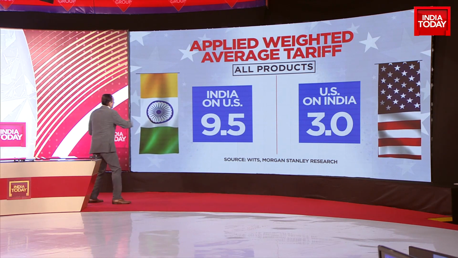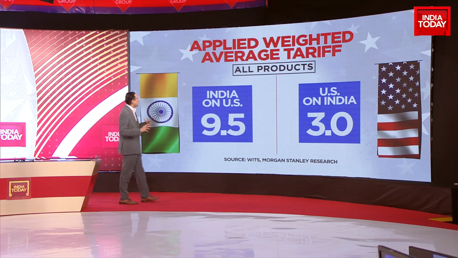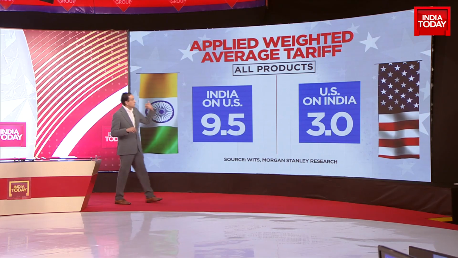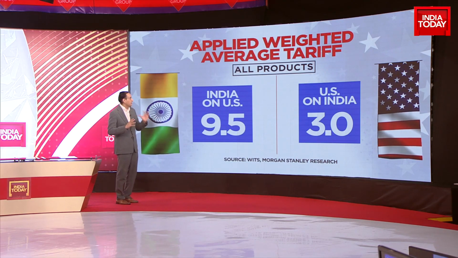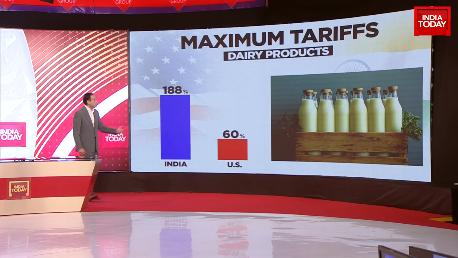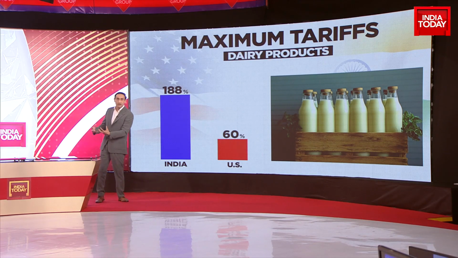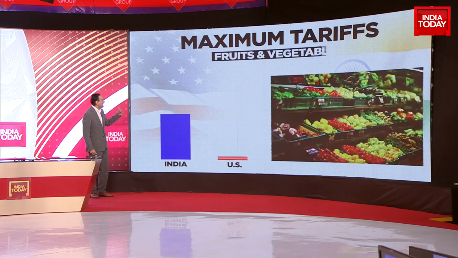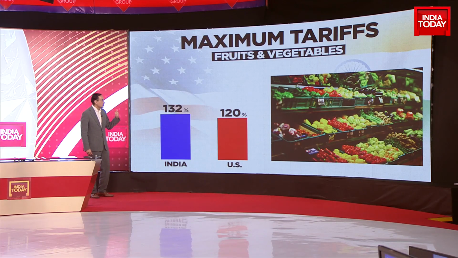I'll take you through some categories of tariffs. For example, India's average tariff on all products is about 9.5 on US products, whereas the US tariff on Indian products is 3. So this is the 6.5% gap we spoke about. Let's now go through some products where the gaps are bigger. For example, on dairy products. And this is logical from India's perspective because there are lots of small dairy farmers. Minister Piyush Goyal, Prime Minister Modi, Nirmala Sitharaman, they need to take care of our small dairy farmers. Therefore, we impose high tariffs on products imported from the US. The US doesn't like that.